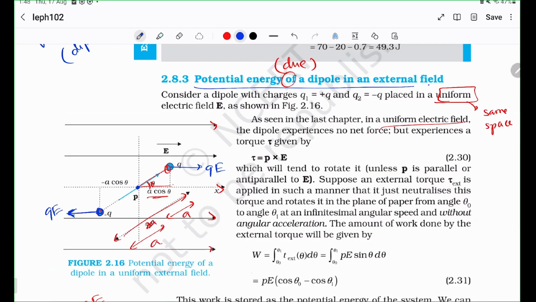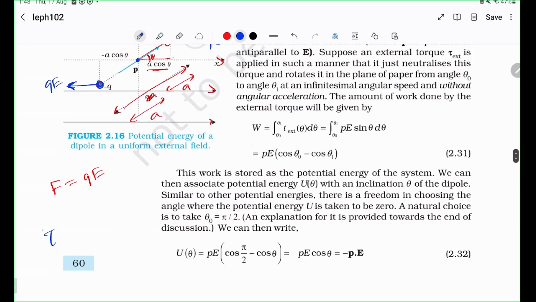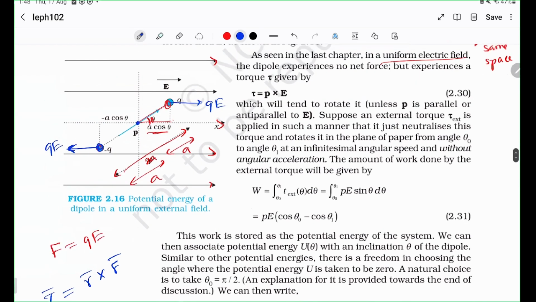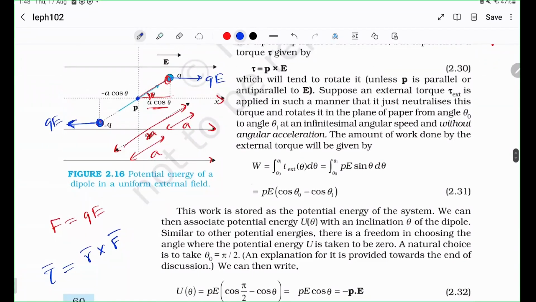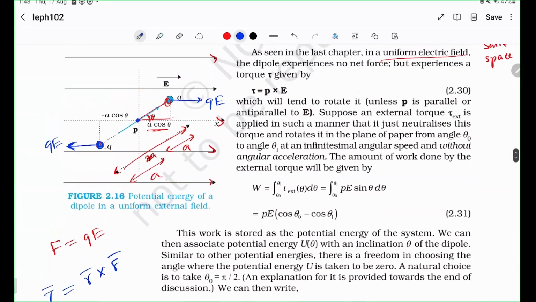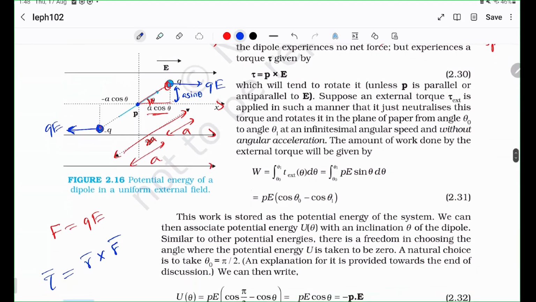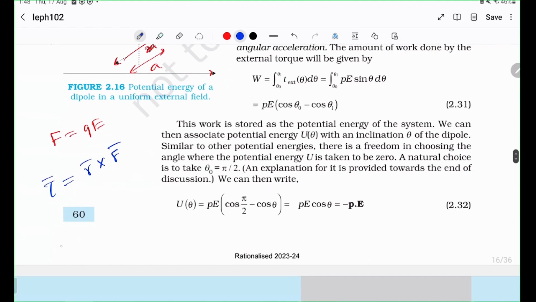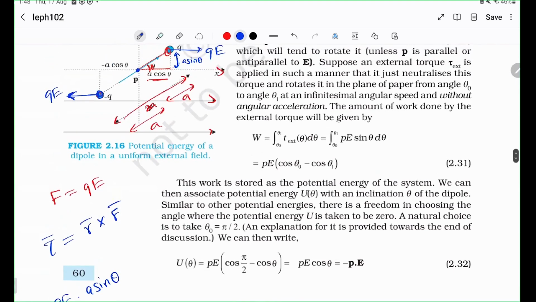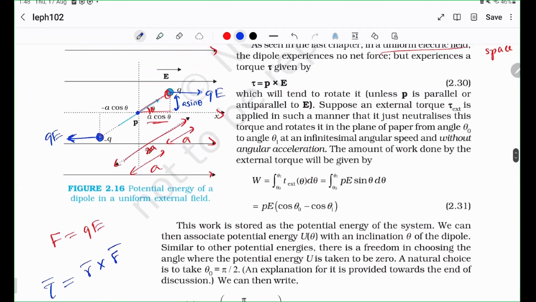Clearly, the torque is R cross F, from the definition of the torque, tau equals R cross F. So in other words, you can just look at the projection. So this is A sine theta. So the cross product will simply be QE times A sine theta. So R times F times sine theta, and in the direction of the rotation.